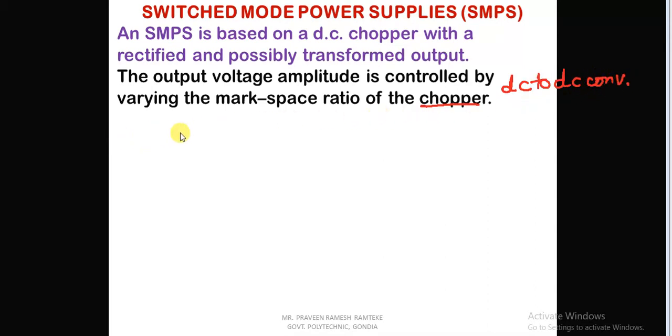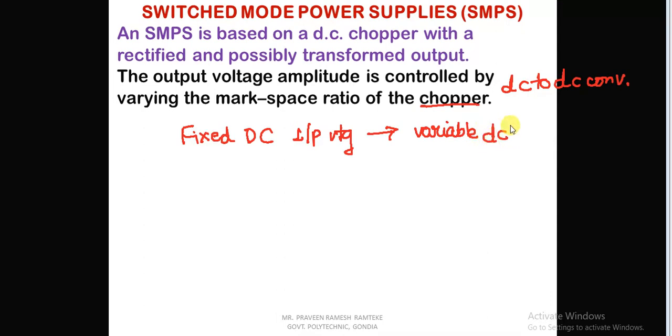It will convert a fixed DC input voltage to a variable DC at the output.